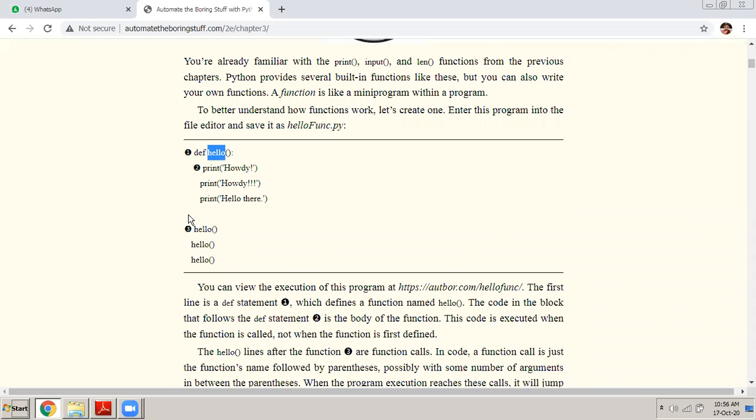Name of the function can contain alphabets as well as numbers, but it should start with an alphabet only. Just like how you define a variable, the name of the function should follow the same rules. Okay, it can contain capital letters, small letters, and all that. It can even contain digits. Underscore also can be used in the name of the function.